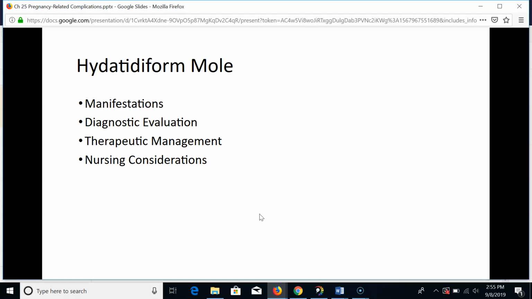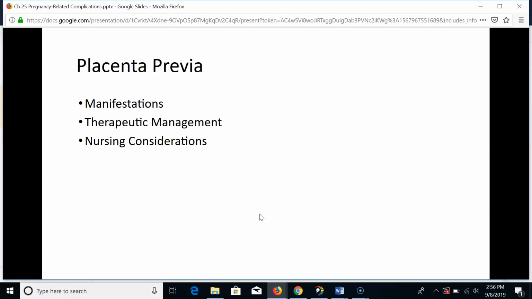Nursing considerations include support. Anxiety can be high during this time for the family, so helping with coping techniques, referral to support groups, and therapeutic communication can help during this time. Placenta previa is the implantation of the placenta in the lower uterus near the fetal presenting part.